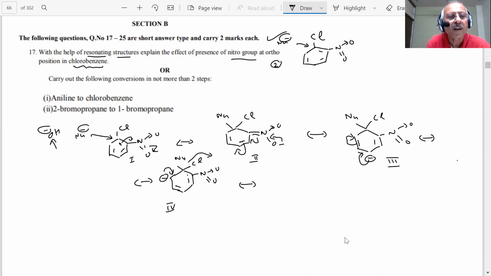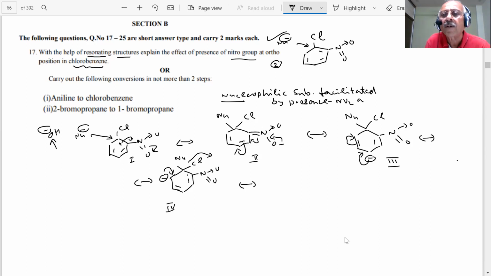That is what I was doing: nucleophilic substitution, facilitated by the presence of NO2 at ortho, due to resonance. This was a question basically.